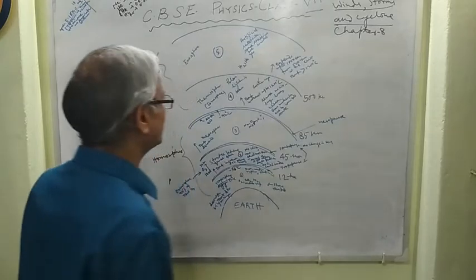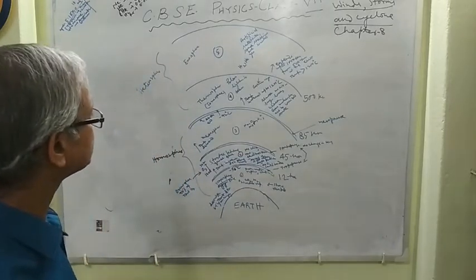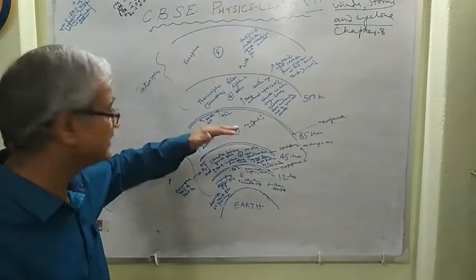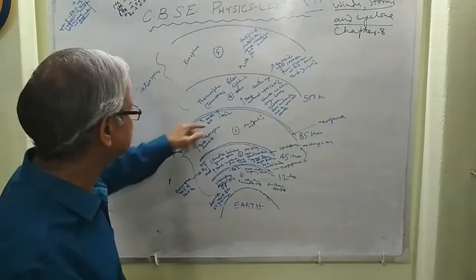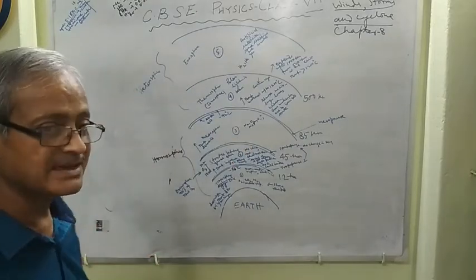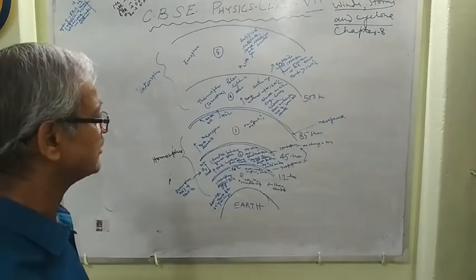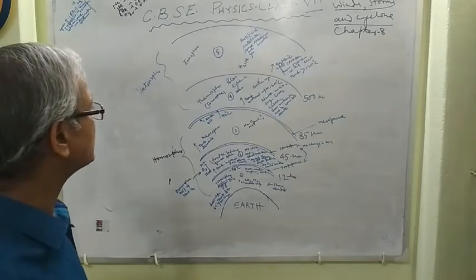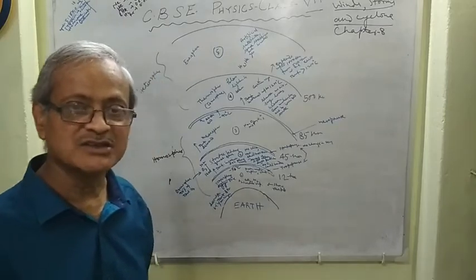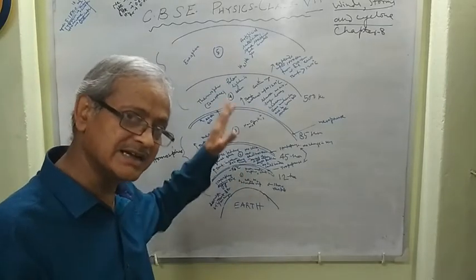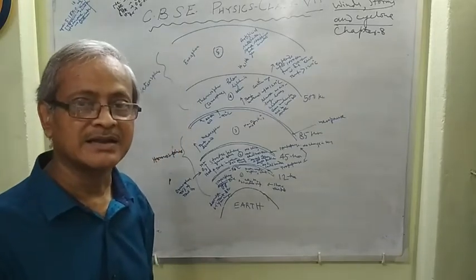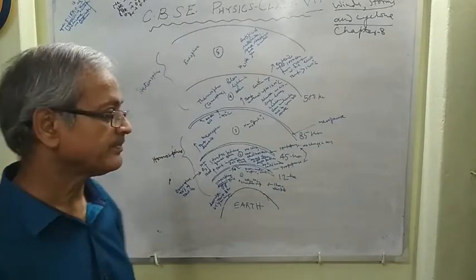Now, we discuss the thermosphere. The mesosphere is already discussed. The junction between the mesosphere and thermosphere, in which temperature remains the same, is called the mesopause. Now, the thermosphere is sometimes also called the ionosphere because in this layer air molecules are in an ionized state.